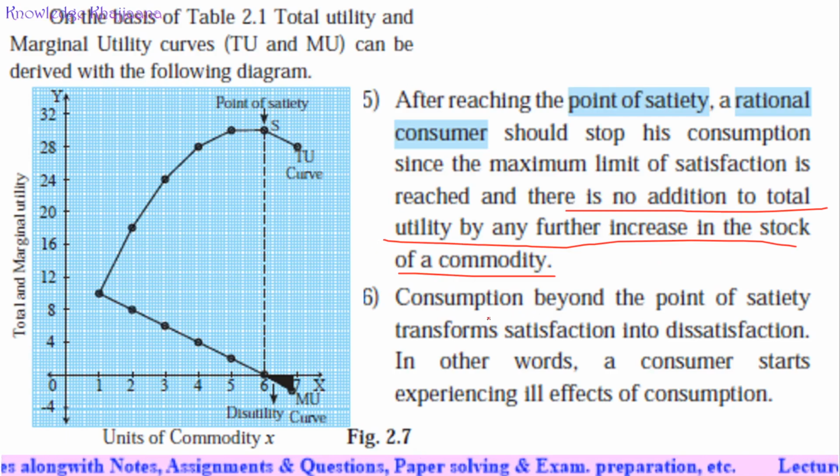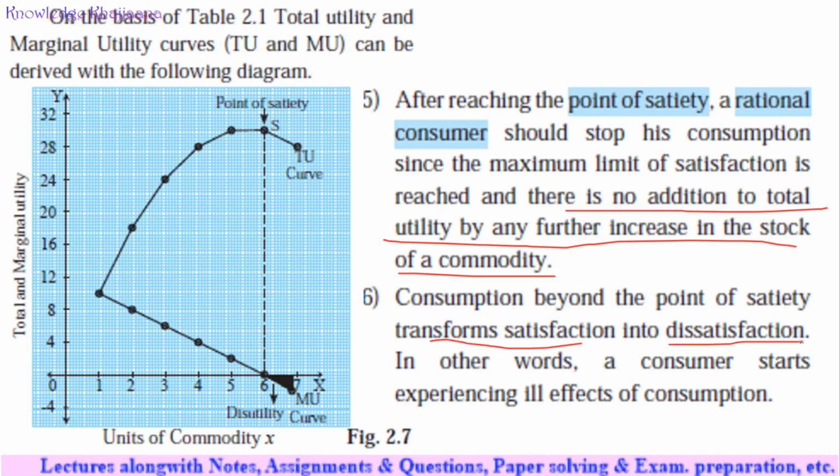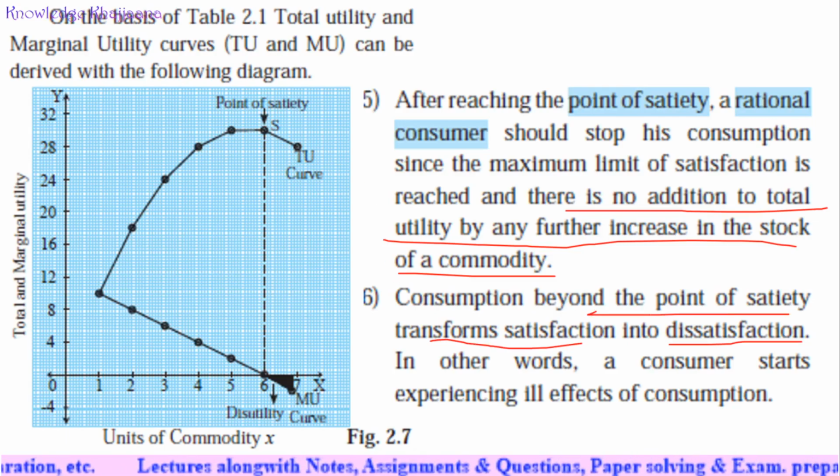Consumption beyond the point of satiety transforms satisfaction into dissatisfaction. More glasses of water beyond the point of satiety turn marginal satisfaction into dissatisfaction. That is disutility.